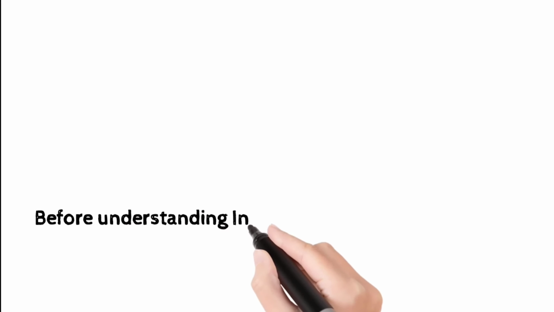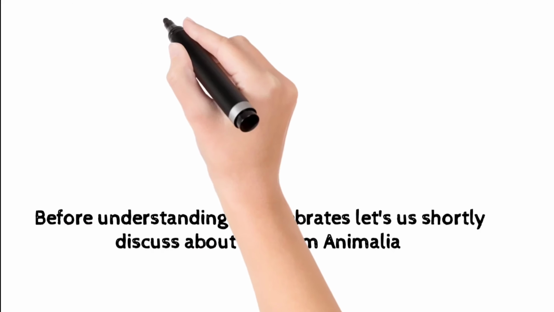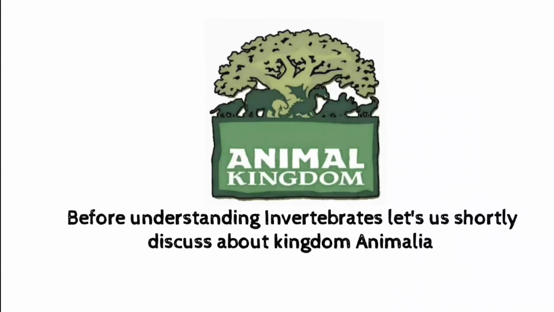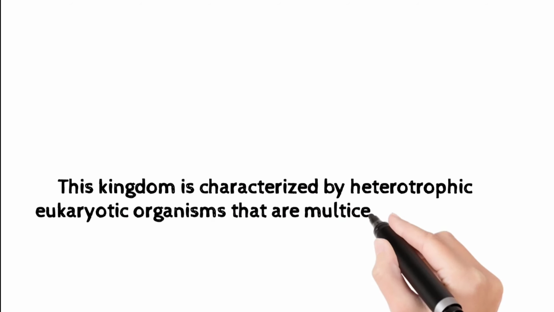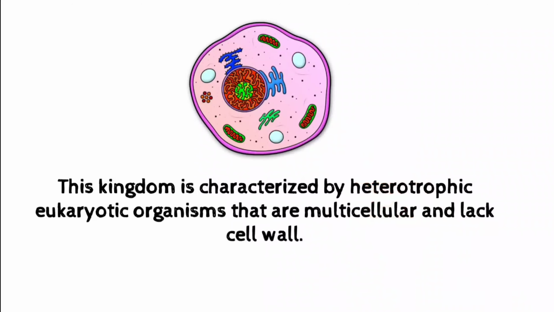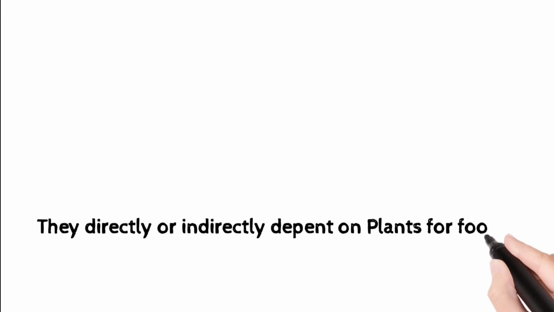Before understanding invertebrates, let us shortly discuss kingdom Animalia. Kingdom Animalia is the largest kingdom among the five kingdoms. This kingdom is characterized by heterotrophic eukaryotic organisms that are multicellular and lack a cell wall. They directly or indirectly depend on plants for food.